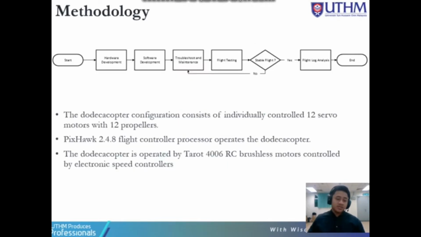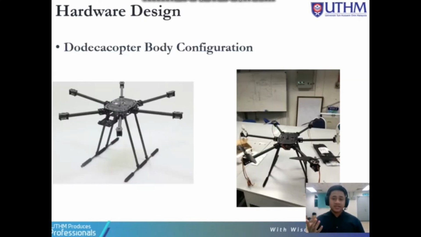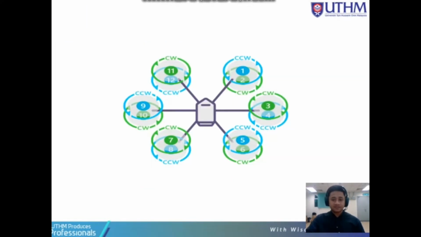So this is the methodology of this project, which first the hardware development, software development, troubleshoot and maintenance, flight testing, flight stability, and the flight log analysis. It can be portrayed as a vehicle with 12 propellers joined to rotors situated at the cross casing. So fixed pitch rotors are applied to control the vehicle movement. The speeds of these 12 rotors are free. By that, pitch, roll, and yaw orientation of the vehicle can be controlled effectively. So this is the rotation of every rotor of the dodecacopter configuration.